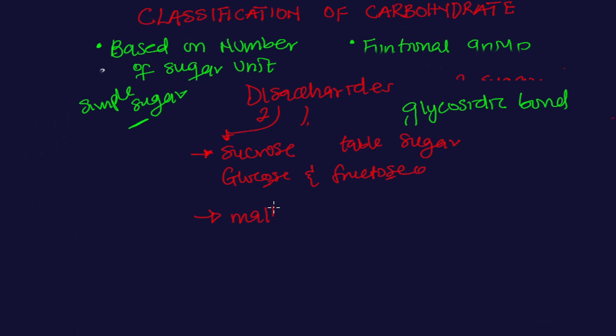We have the case of maltose. Maltose is an intermediate in the digestion of carbohydrates, and it contains two glucose units, two glucose residues. Then we have the case of lactose. Lactose is mostly referred to as milk sugar, and it contains glucose and galactose.